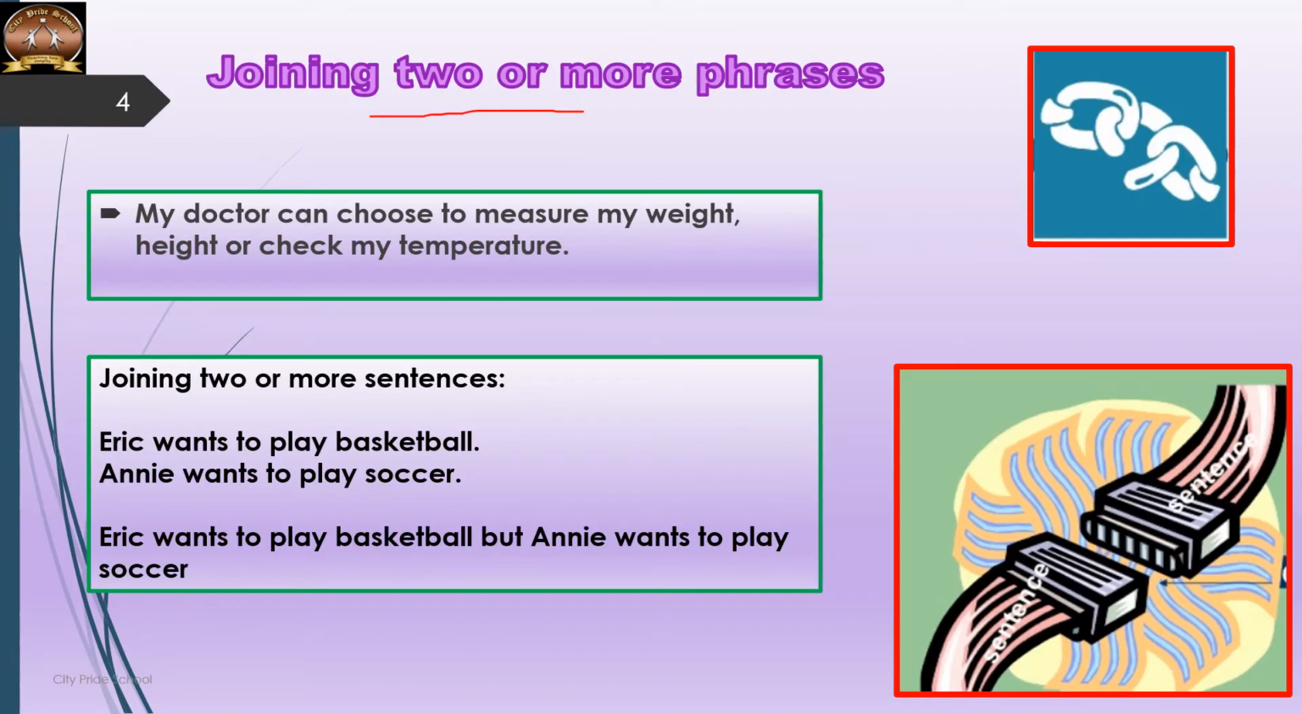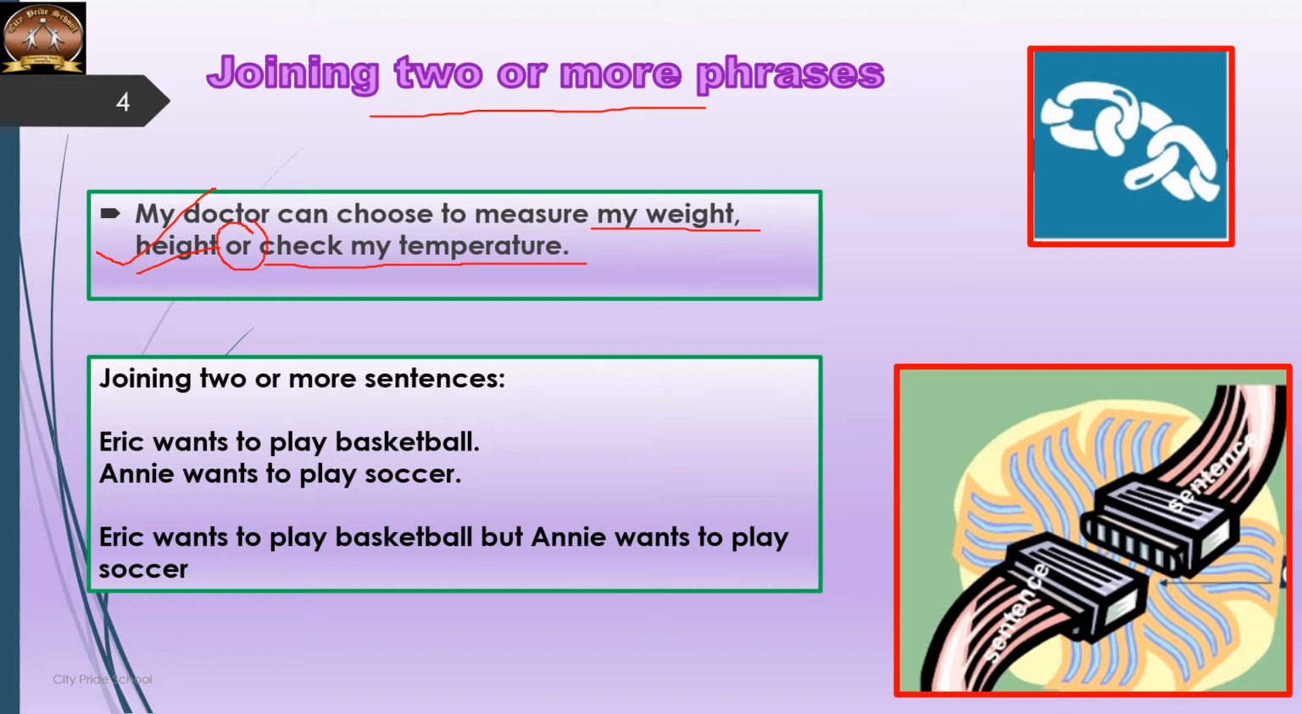Conjunctions join two or more phrases. It is very much obvious in this example. My doctor can choose to measure my weight, height, or check my temperature. Now, check my temperature is a phrase, and my weight, my height are also other phrases. They are joined with the conjunction or.